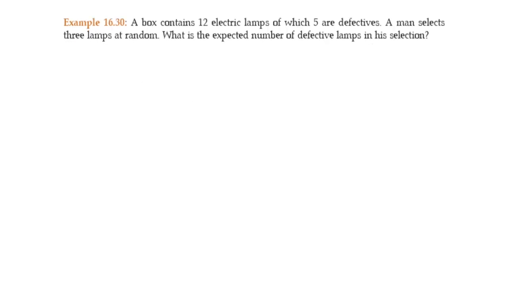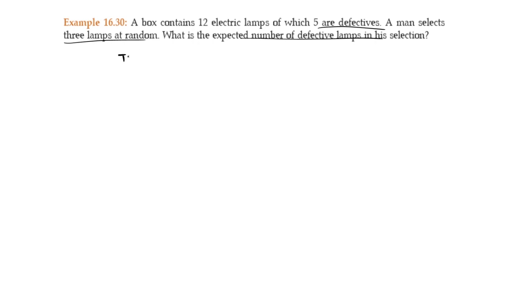Next question. A box contains 12 electric lamps, of which 5 are defective. So 5 electric lamps are defective. A man selects 3 lamps at random. What is the expected number of defective lamps in his selection?